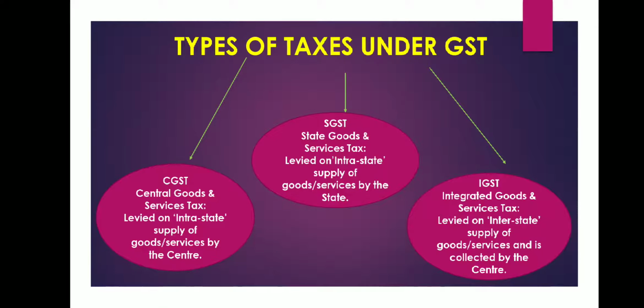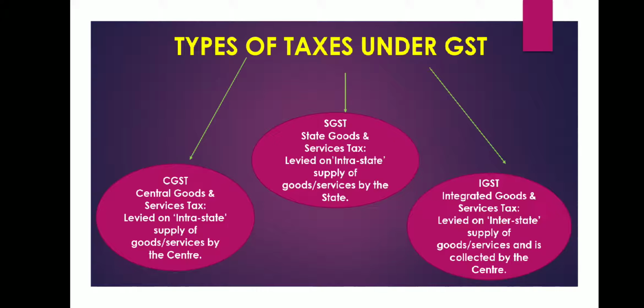Then we talk about IGST, which is Integrated Goods and Services Tax. This is a tax which is levied on interstate supply, that is between two states or many other states. When the goods and services are supplied between the states, then IGST is levied and it is collected by the center.